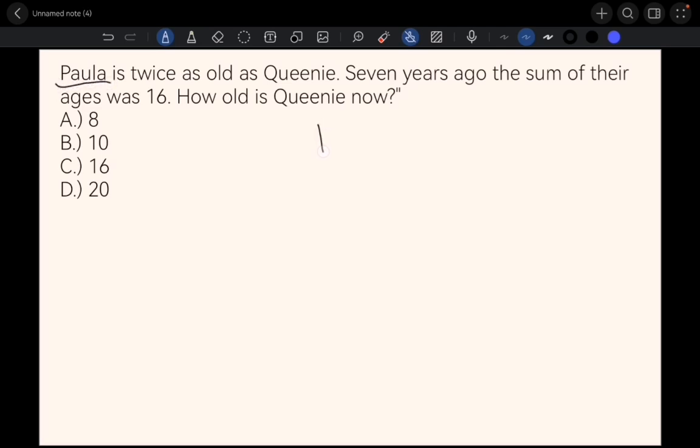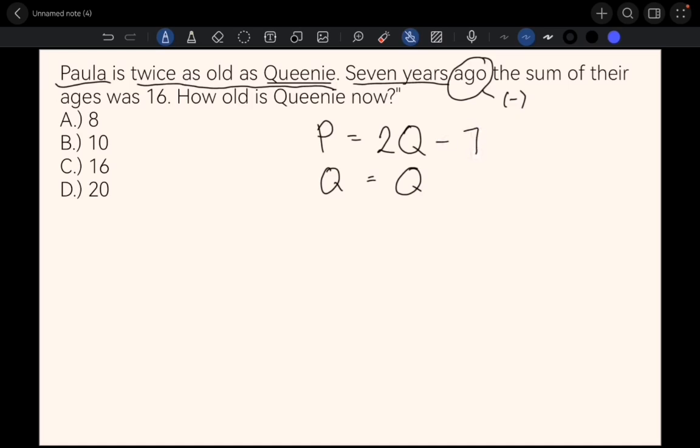Now we would love to represent Paula as P, and remember, Paula is twice as old as Queenie. So that would be equal to 2Q, and Q would be represented by Queenie herself. Okay? Now, the problem says 7 years ago. When we talk about ago, that means minus. So minus 7 for both of them. The sum of their ages was 16, so if we add both expressions, the answer that we expect should be 16.